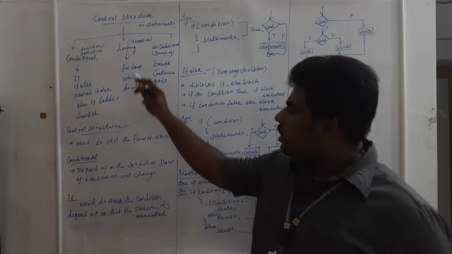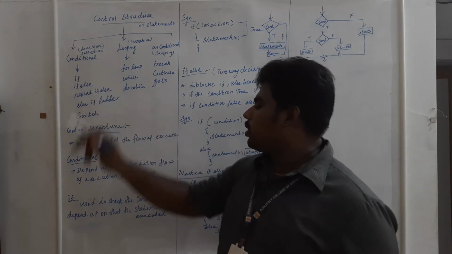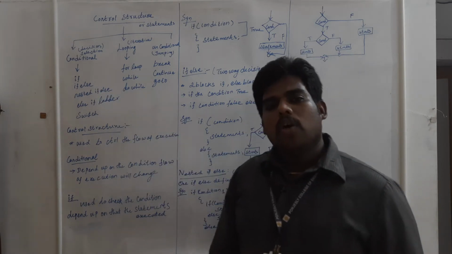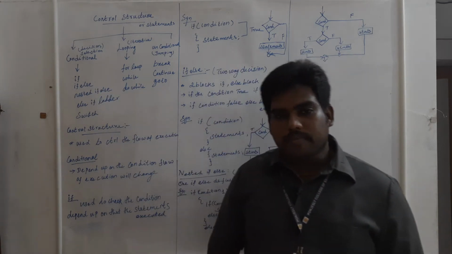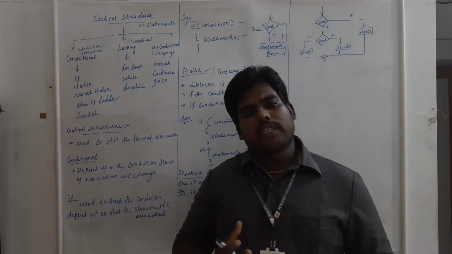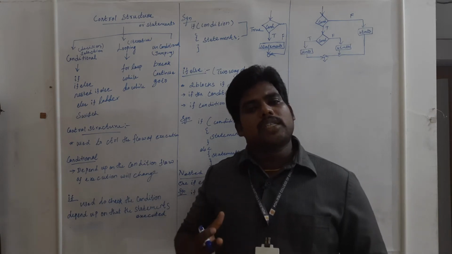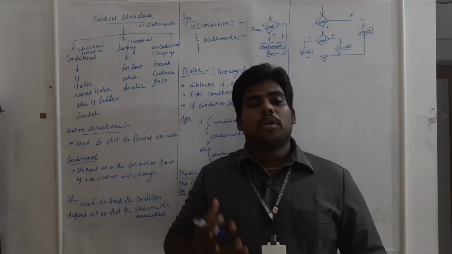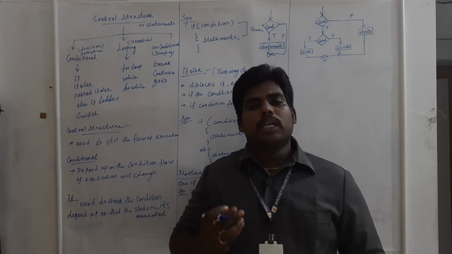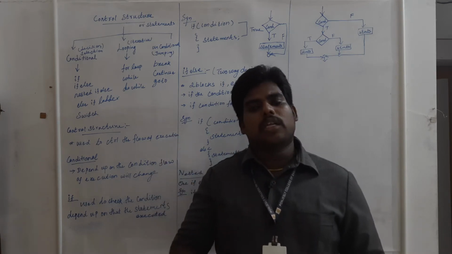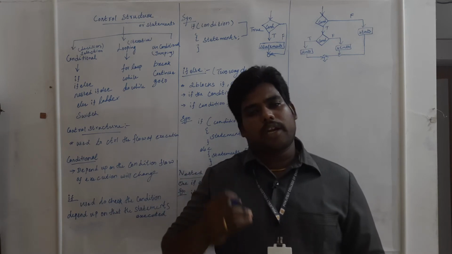In that, first I am going to explain about the conditional statement. What is a conditional statement? I already told you control structure is used to change the flow of execution. So conditional statement means depending upon one condition, the flow of execution will be controlled.